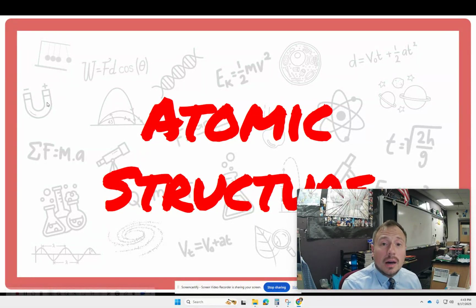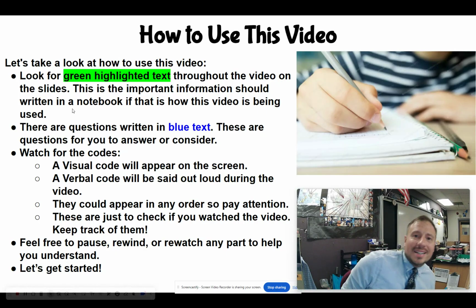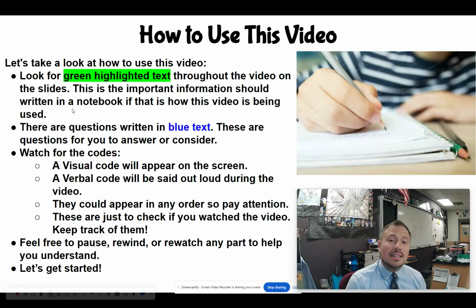Let's talk about the atomic structure. So here's how you use this video. Throughout this video, there'll be slides that have green highlighted text on them. That's what you should write if you are using this to take a notebook. And throughout, there's also blue text. These are questions that you should consider or you should answer.